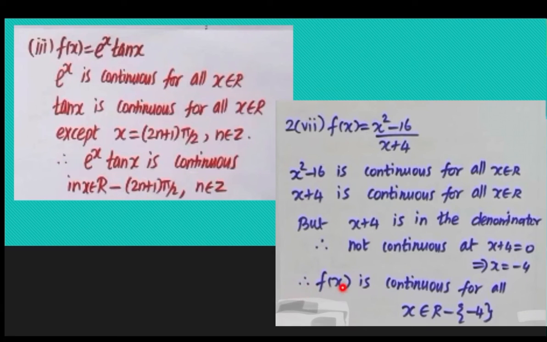So, f of x is continuous for all real numbers except minus 4. At x is equal to minus 4, the denominator will become 0. So, we have to exclude, we have to ignore this point. So, it is continuous for all real numbers except minus 4.